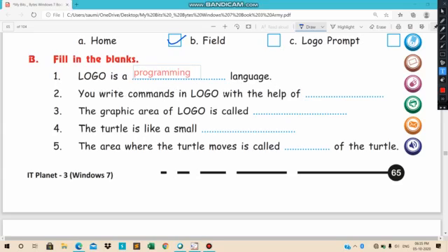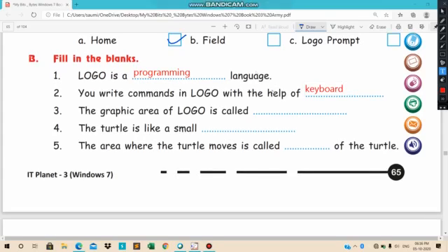You write commands in Logo with the help of the keyboard. The graphic area of Logo is called? The graphic area of Logo is called the main screen.